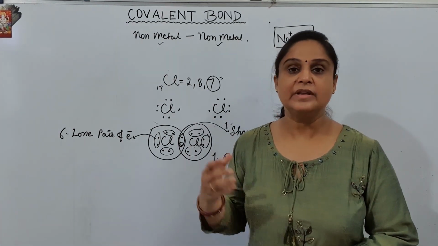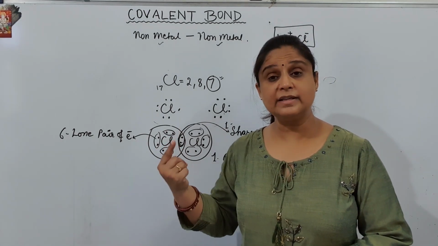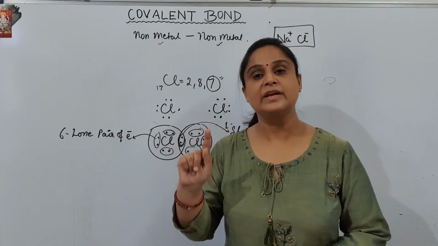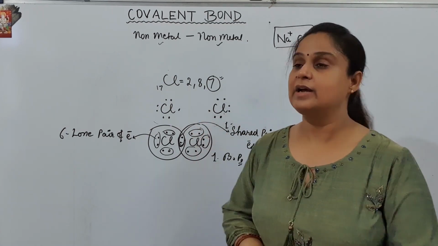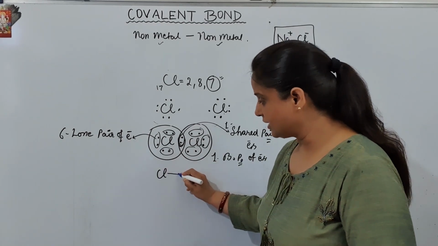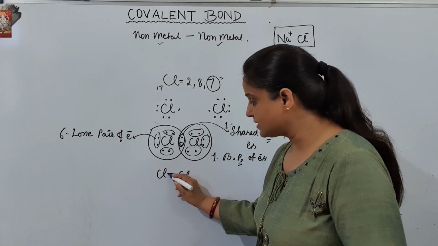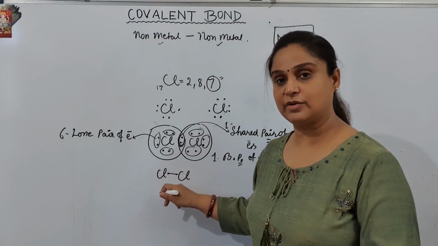Now one more thing. Whenever there is sharing between the two atoms, and this sharing is of only one pair of electrons, that bonding is called single covalent bond. I am going to show it like Cl, one sharing, Cl, and this dash is indicating the presence of two electrons, that is, the sharing of two electrons.